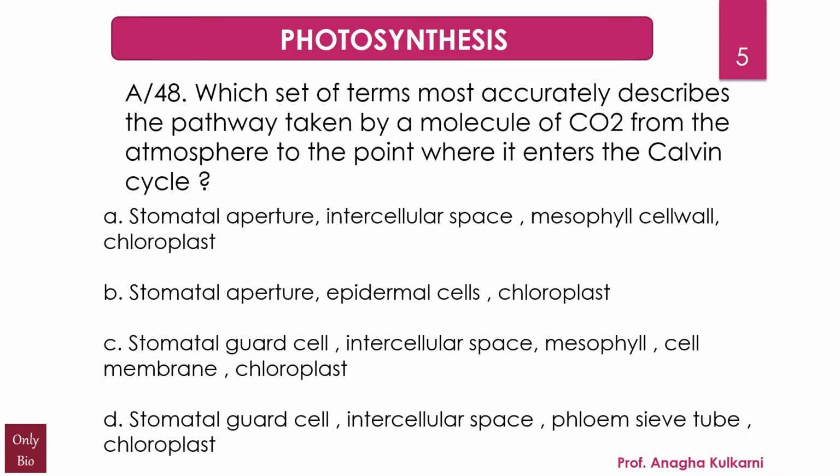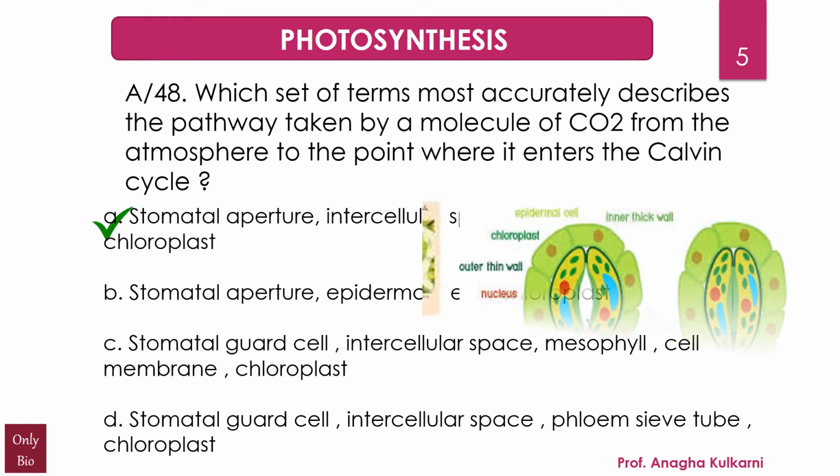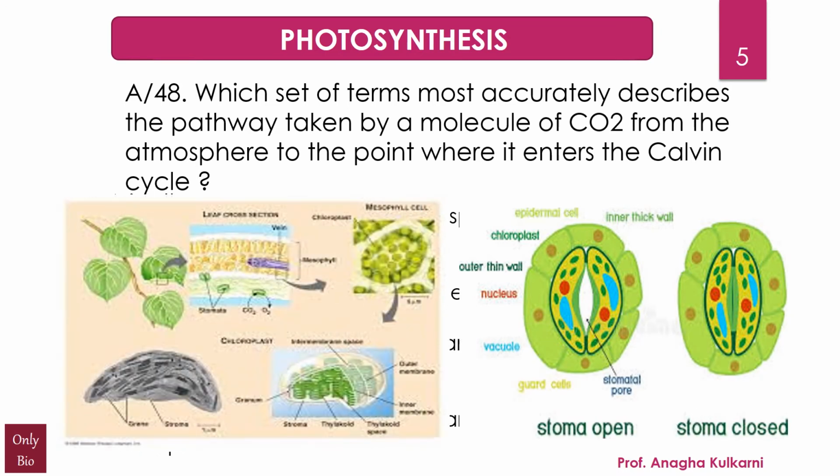And the correct answer for this question is A. That is stomatal aperture, intercellular space, mesophyll cell wall and then chloroplast. Now you know, the word stoma, or stomate, means pore, and the stomata is found in the epidermis of the leaves, stems and other organs, and that helps in the exchange of gases. Now this stomatal pore or opening, look on the screen please.